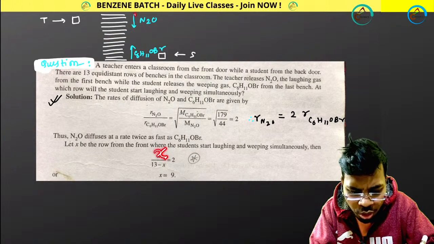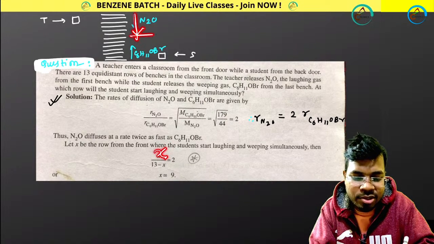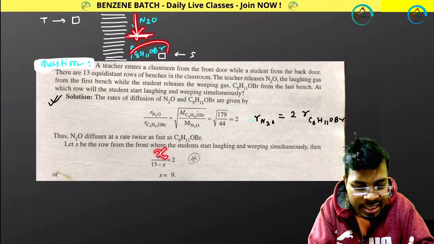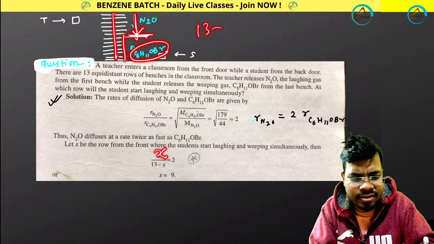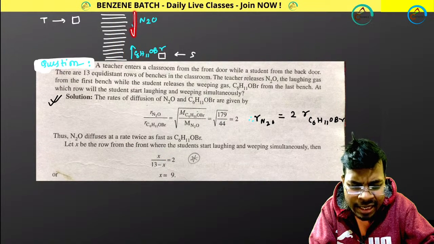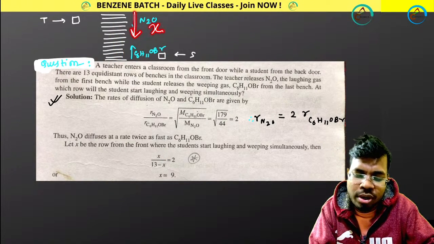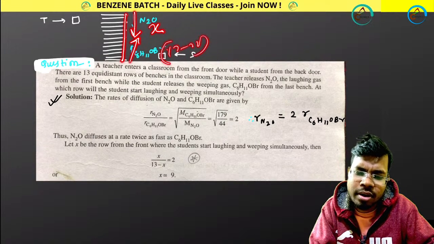If N2O is coming x number of rows and meeting, then C6H11OBr will come the remaining 13 minus x rows. So total number of rows is 13.